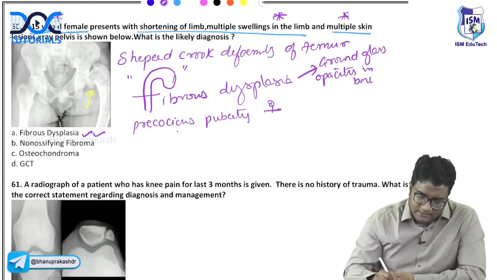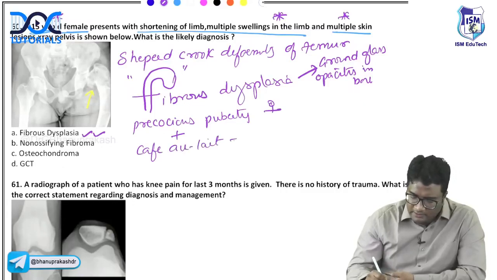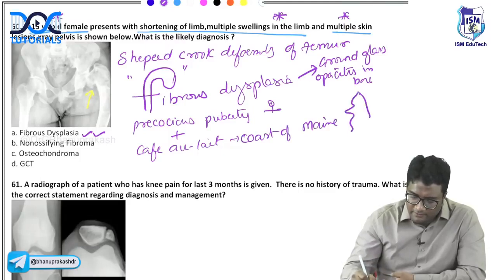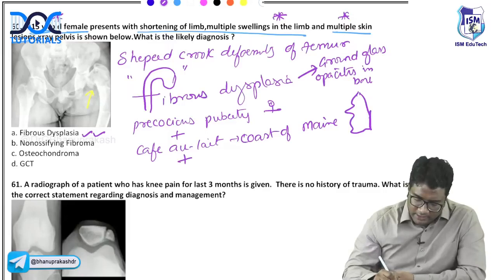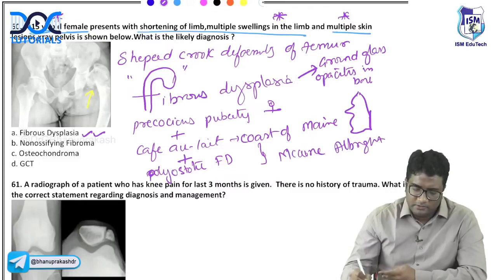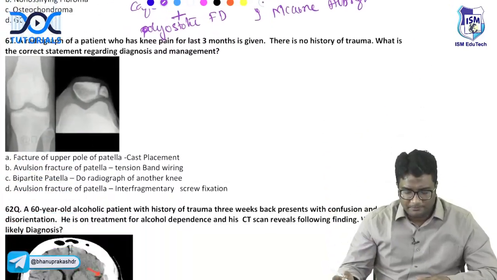Multiple skin lesions, that is cafe au lait spots. Cafe au lait spots, having the irregular coffee colored spots. Irregular coffee colored spots will be there, and you're having polyostotic fibrous dysplasia. All of this is McCune-Albright syndrome, right? All of this is McCune-Albright syndrome.